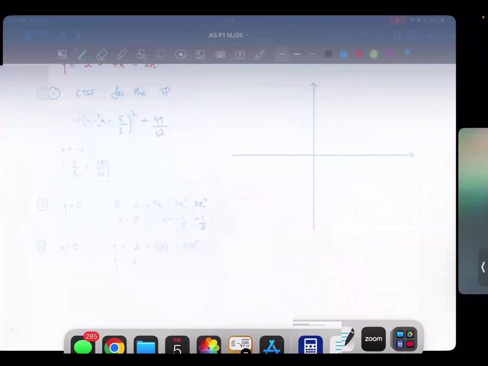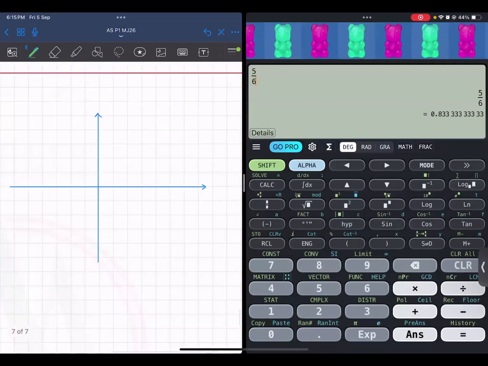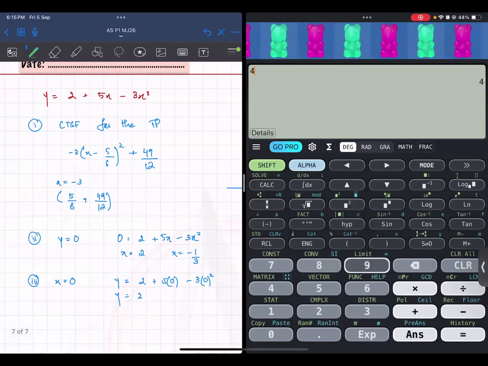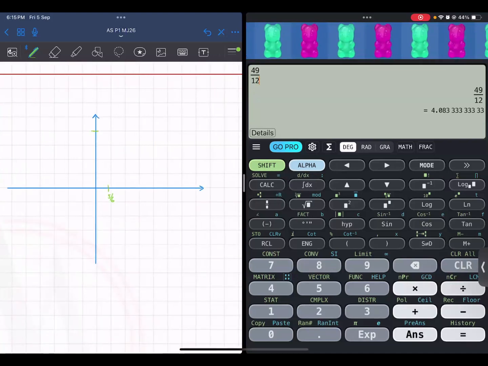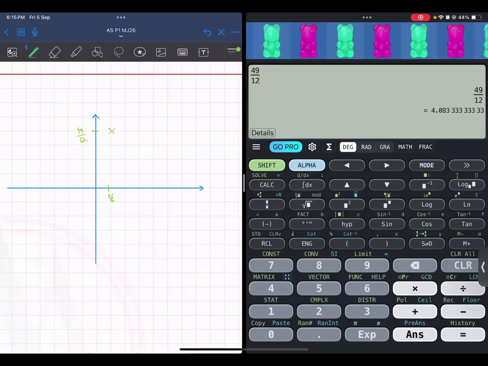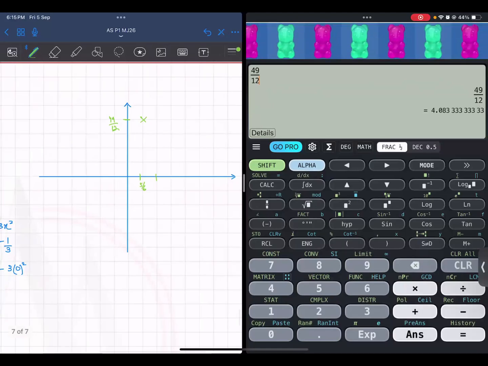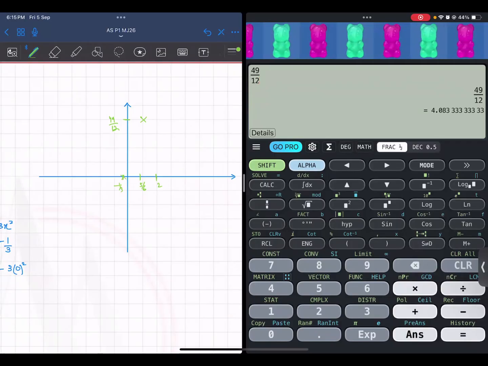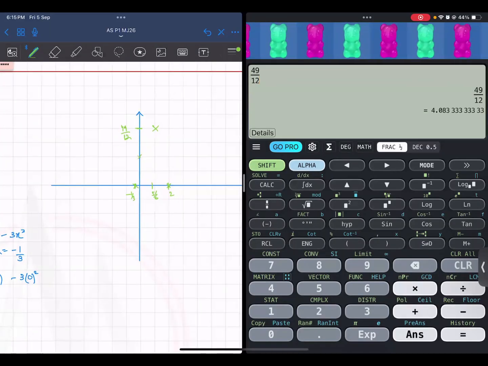So your turning point is 5/6 and 49/12. How much is this in decimals? How much is 5/6? It is 0.833. So let's suppose it is over here, right? We call this 5/6 and then 49/12 is 4.0833. Oh, just take it as 4. We will say 4 for 49/12. Right. So this is the turning point. Then you have -1/3 and 2. 2 will come here, -1/3 will come here. The x-intercepts, and the y-intercept is 2. This 2 has come. So now the sketch will be formed.